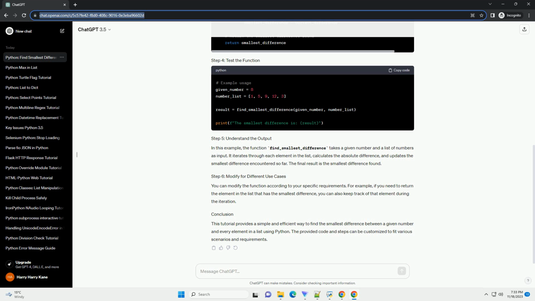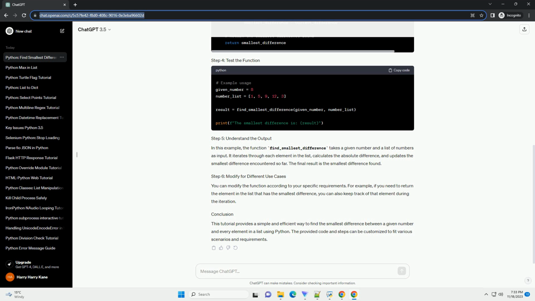In this example, the function find_smallest_difference takes a given number and a list of numbers as input. It iterates through each element in the list, calculates the absolute difference, and updates the smallest difference encountered so far. The final result is the smallest difference found. You can modify the function according to your specific requirements.